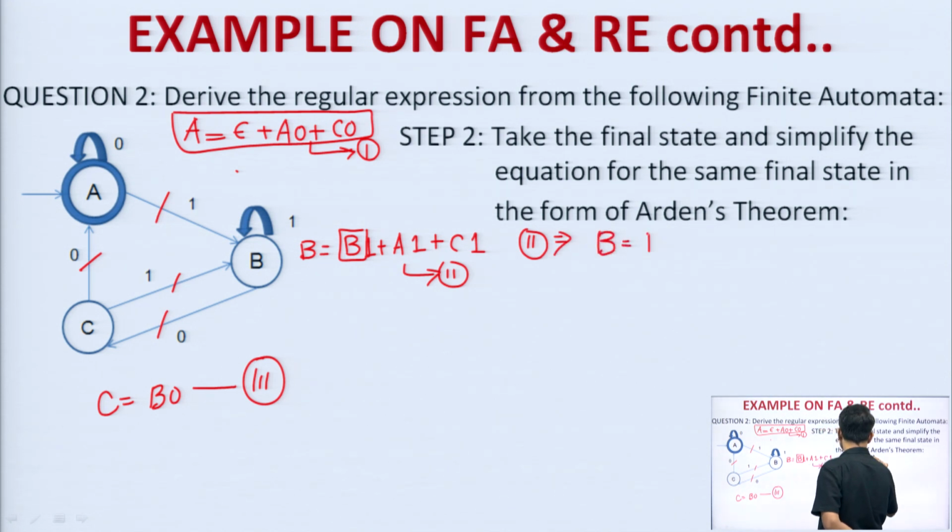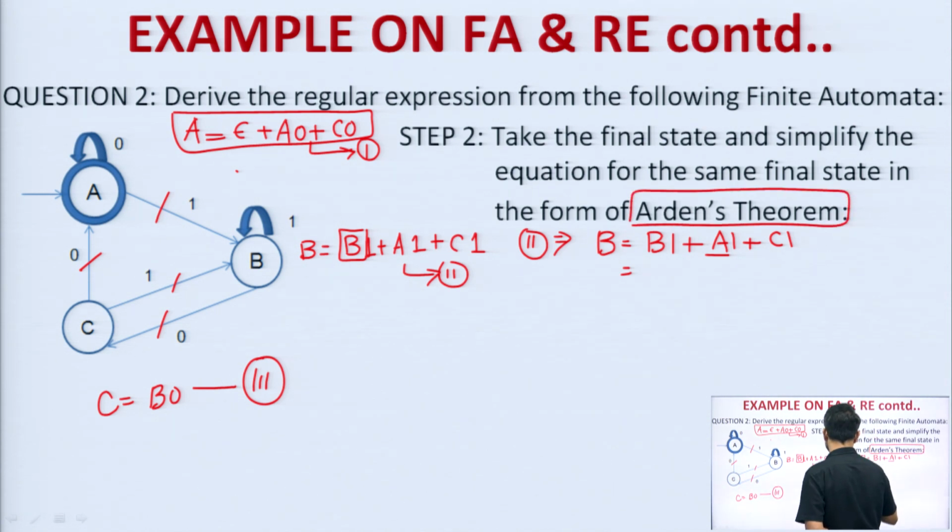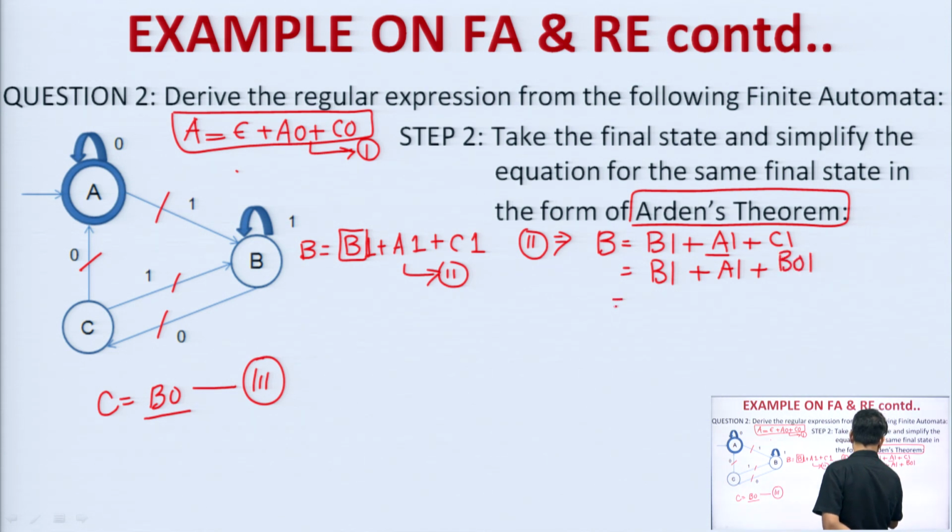B is equal to B 1 plus A 1 plus C 1. I need A some way or the other, so I will not omit this. What I will try to do now is use Arden's theorem in this context. How? See, B 1, and A 1, okay, fine. In place of C I can write B 0, so it will be B 0 1. So I can write A 1 plus B 1 plus B 0 1, that is, A 1 plus B in brackets, 1 plus 0 1.